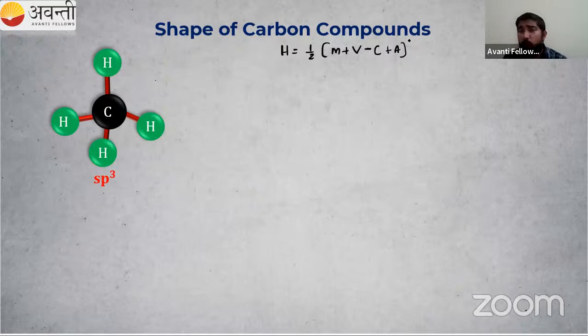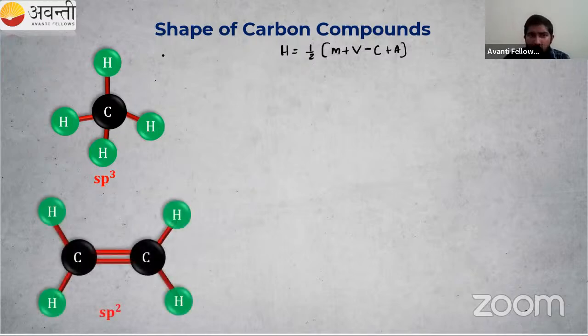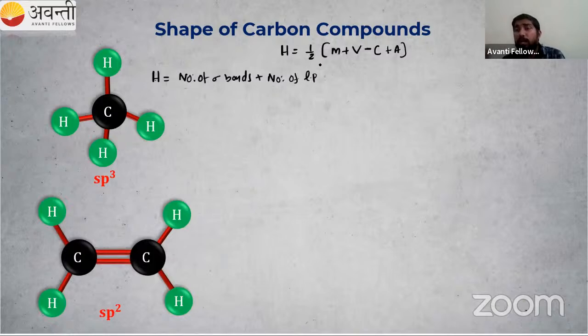Here hydrogen is monovalent, and V is the valence electrons: carbon is in the 14th group, so 4 valence electrons. There is no charge on cation or anion. By this method you can calculate. Or you can calculate hybridization as the number of sigma bonds plus the number of lone pairs. This is another method. So let us check carbon.